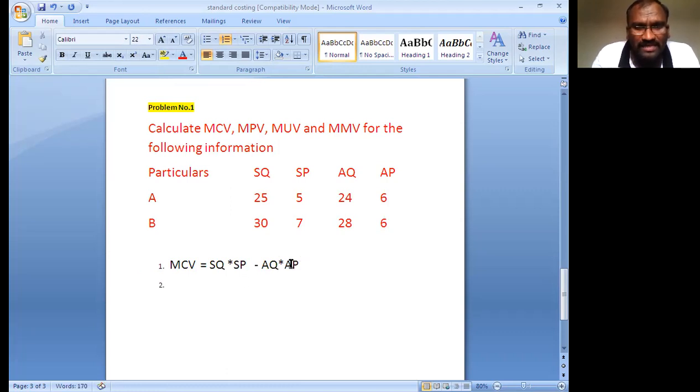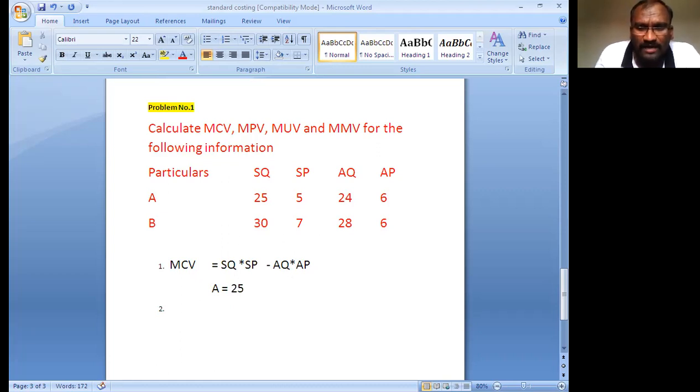You are substituting one by one. In the material cost variance formula, standard quantity into standard price minus actual quantity into actual price. First I calculate the A related values: standard quantity and standard price substituted, actual quantity and actual price substituted.